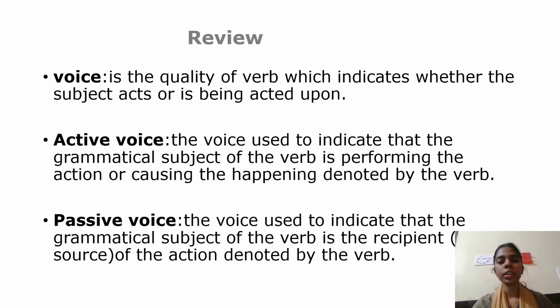Now let's review the topics we have discussed. Voice is the quality of a verb which indicates whether the subject acts or is being acted upon. Active voice: the voice used to indicate that the grammatical subject of the verb is performing an action or causing the happening denoted by the verb. Passive voice: the voice used to indicate that the grammatical subject of the verb is the recipient of the action denoted by the verb.